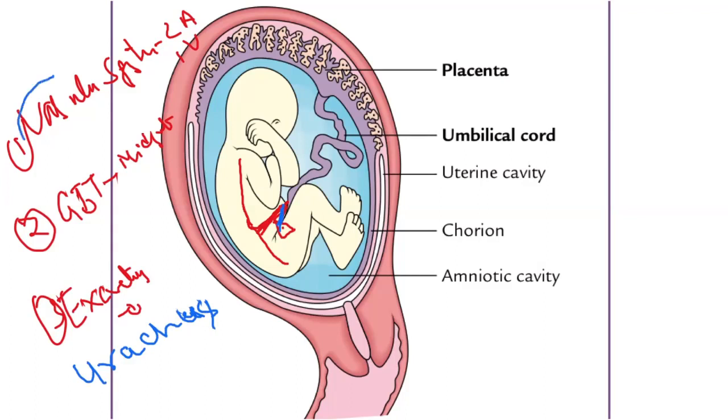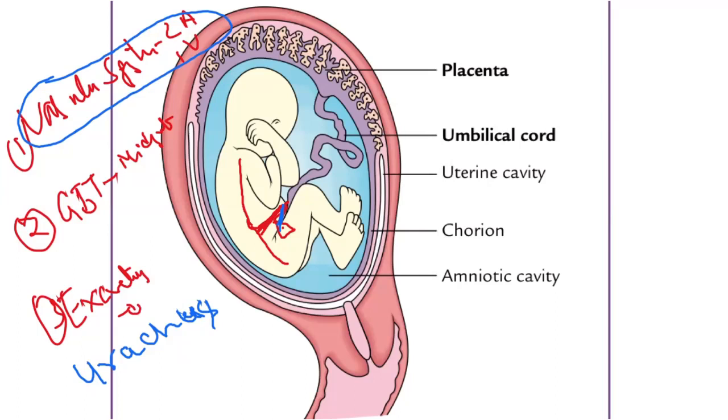So there are vascular structures, two arteries and one vein, which help in exchange of blood and blood gases.